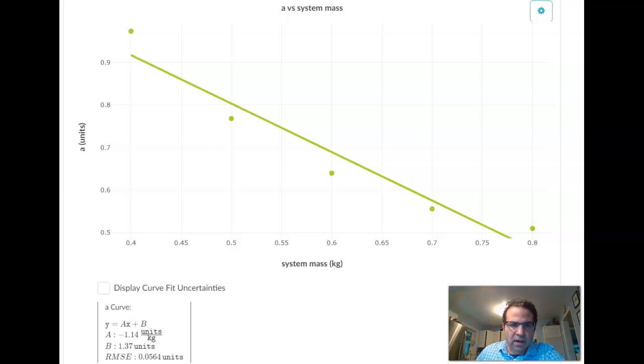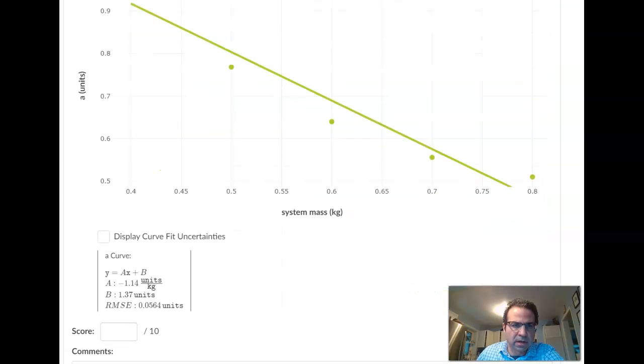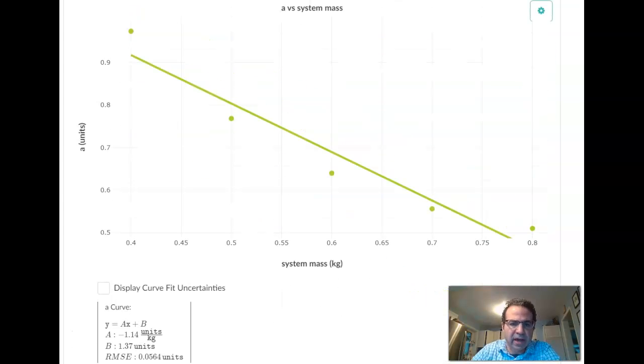All right. When you get to part 2 of the lab, we're going to study how changing the system mass affects the acceleration. So the acceleration depends on the independent variable, which is the system mass. So you're going to do the same experiment with the Atwood's machine, changing the mass from 400 grams up to 800 grams, as you see here.